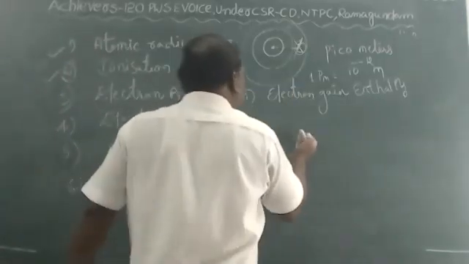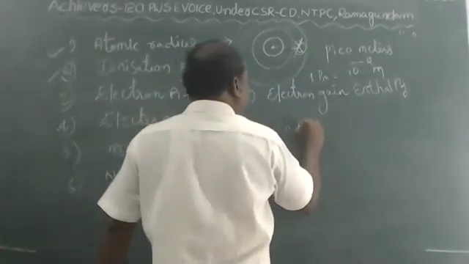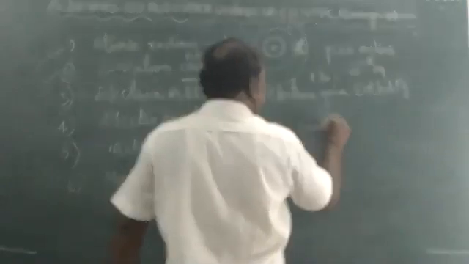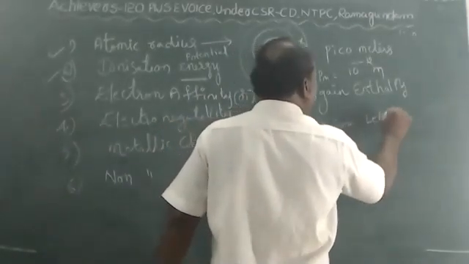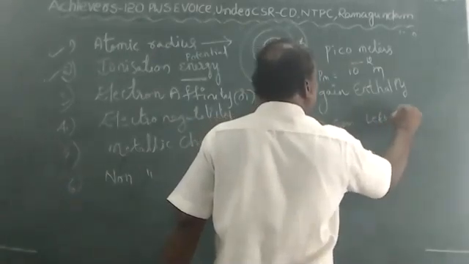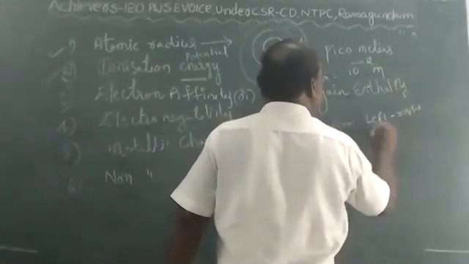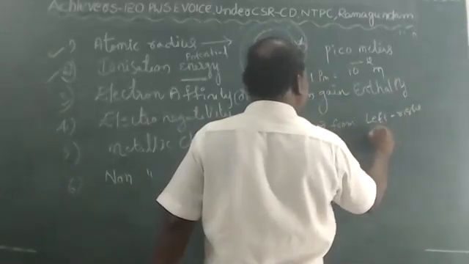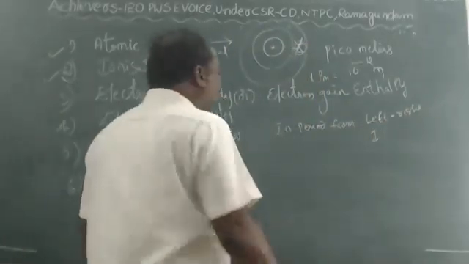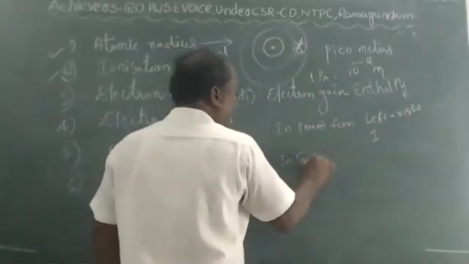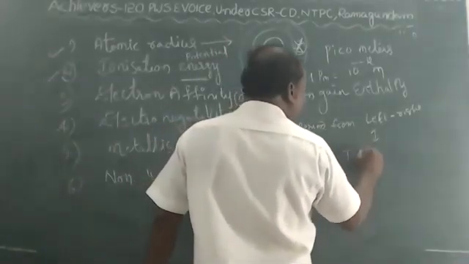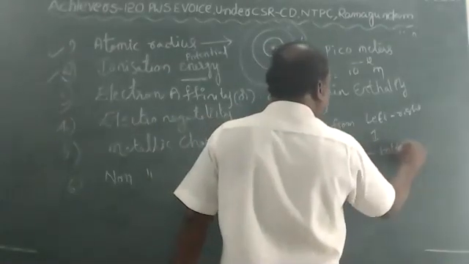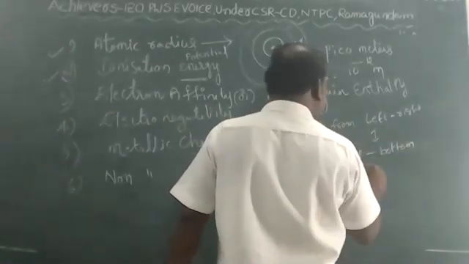Electron affinity also, in a period from left to right, increases. In a group from top to bottom, it decreases.